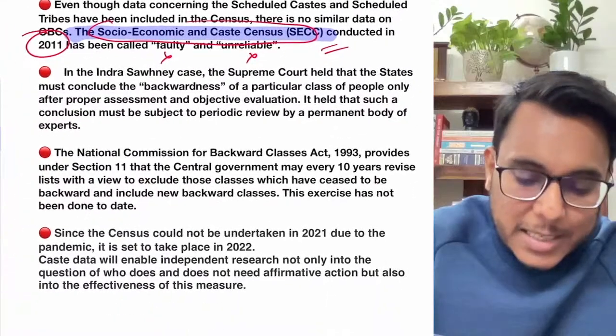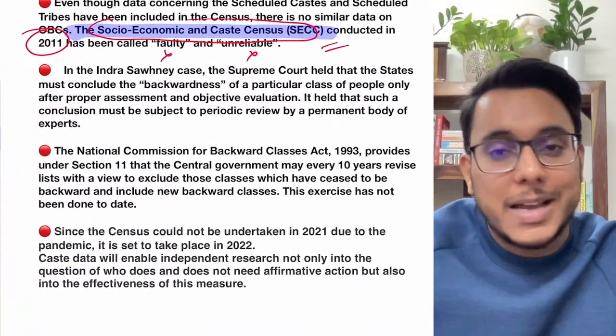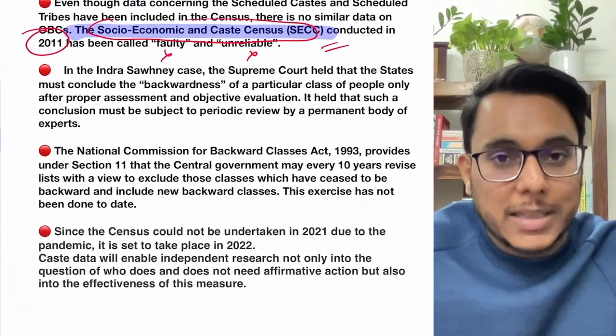Now guys, the Supreme Court has also in the past provided that we need to collect the caste data.